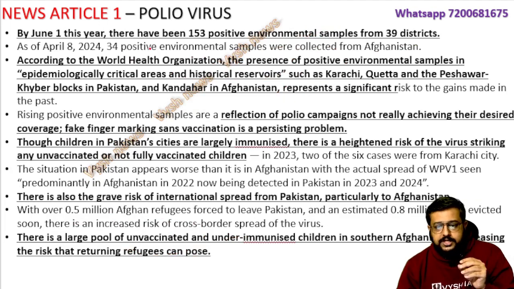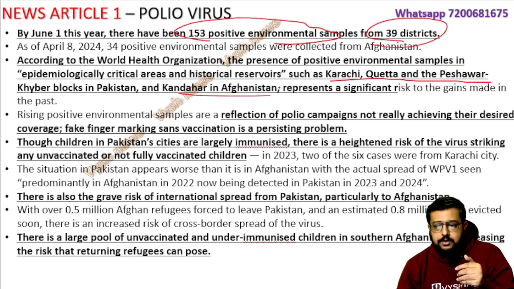By June 1 this year, there have been 153 such positive environmental samples in 39 districts. So you see, it's increasing month on month, year on year. WHO is telling that these important cities like Karachi, Quetta, Peshawar, Khyber, or Kandahar in Afghanistan are historical reservoirs of this virus, and so it is a significant risk it is giving to the world itself.